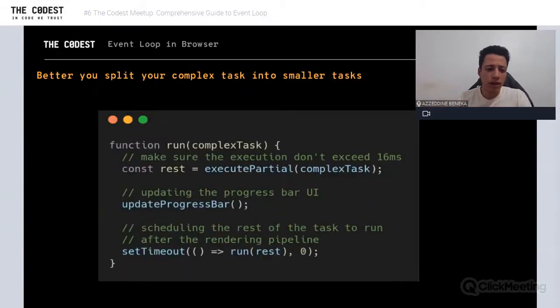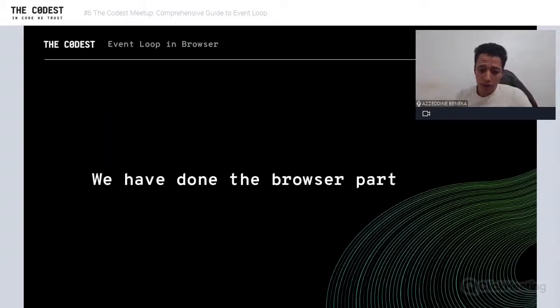For example, we can split our complex task into smaller tasks and schedule them with setTimeout, so that after each iteration of the event loop, the rendering pipeline can start and generate a new frame, so we can see an update while we are executing small tasks in the browser. Each task should be less than 60 milliseconds, or let's say less than 10 milliseconds, and everything is going to be okay. So we have done the browser part, which is very fun.